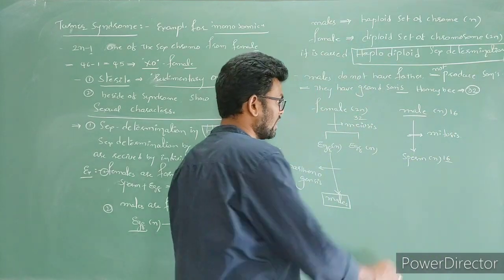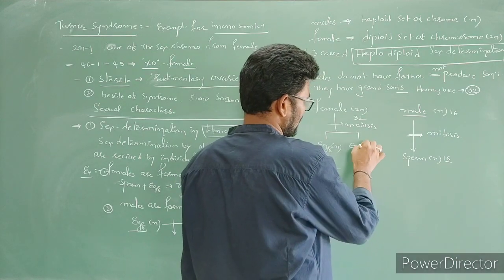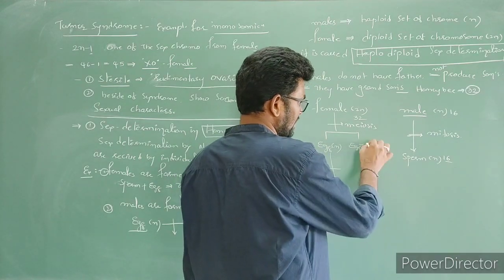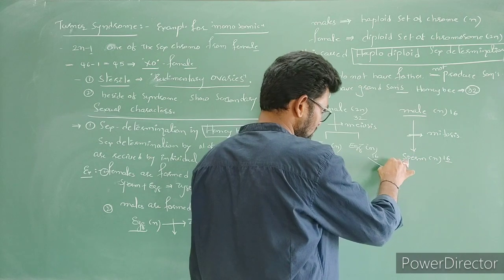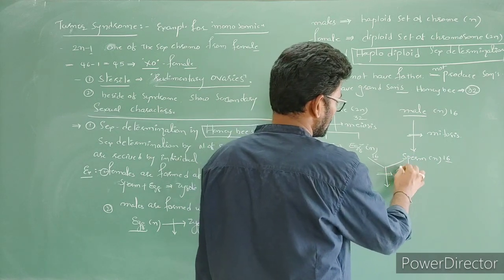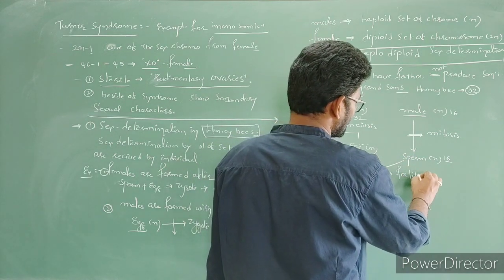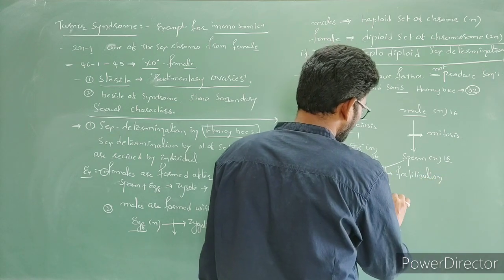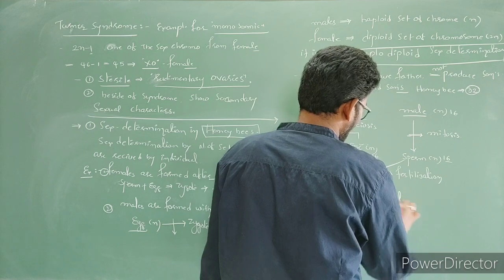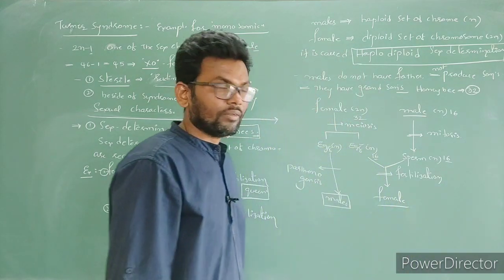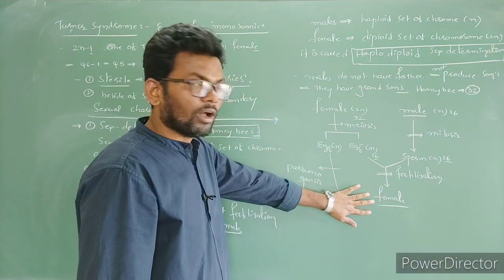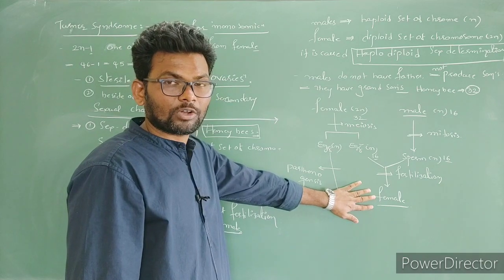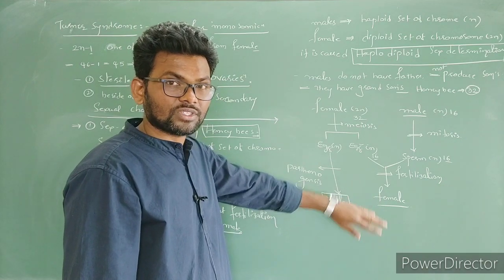Now, the egg cell containing 16 chromosomes and these sperm cells both fuse. This is called fertilization, to form a female.